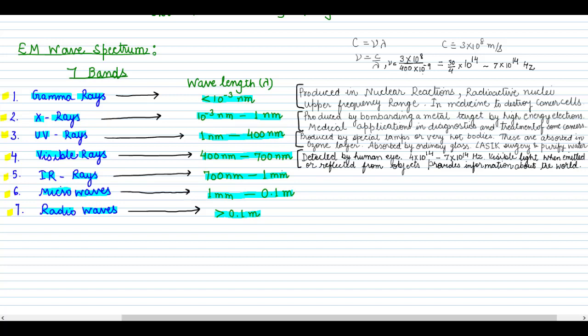Now we will go to infrared rays. Infrared rays are produced by hot bodies and molecules. So these are sometimes also known as heat waves.